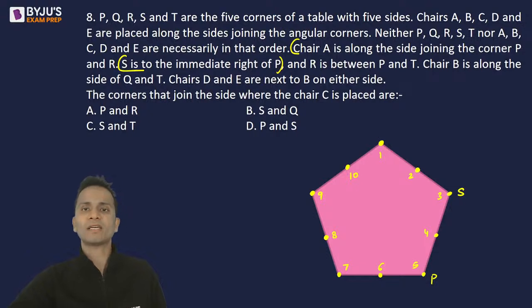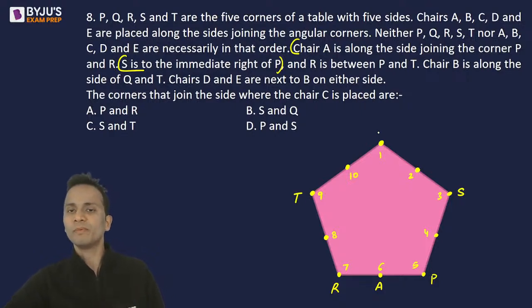But I'll go back. A is along the side joining the corners P and R. So R will be here and A will be along the side joining the corners P and R. So the first statement is done, second statement is done. R is between P and T, so T will come here at number 9. Now 5 are at the corners P, Q, R, S, T. Among those, Q is remaining, so Q will be at number 1.